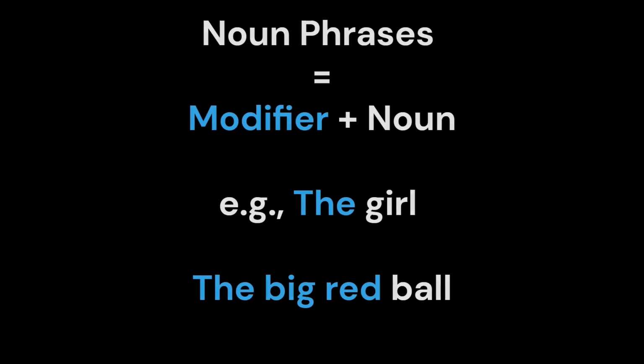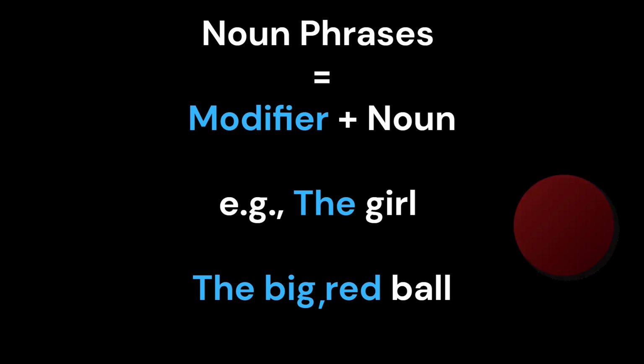So welcome back. Now we're going to be looking at noun phrases. Noun phrases are phrases that consist of a modifier and a noun. The modifier can be a variety of word types like a determiner, for example, the girl. It can also include adjectives, for example, in the noun phrase, the big red ball. So a noun phrase is a phrase with a modifier and a noun.